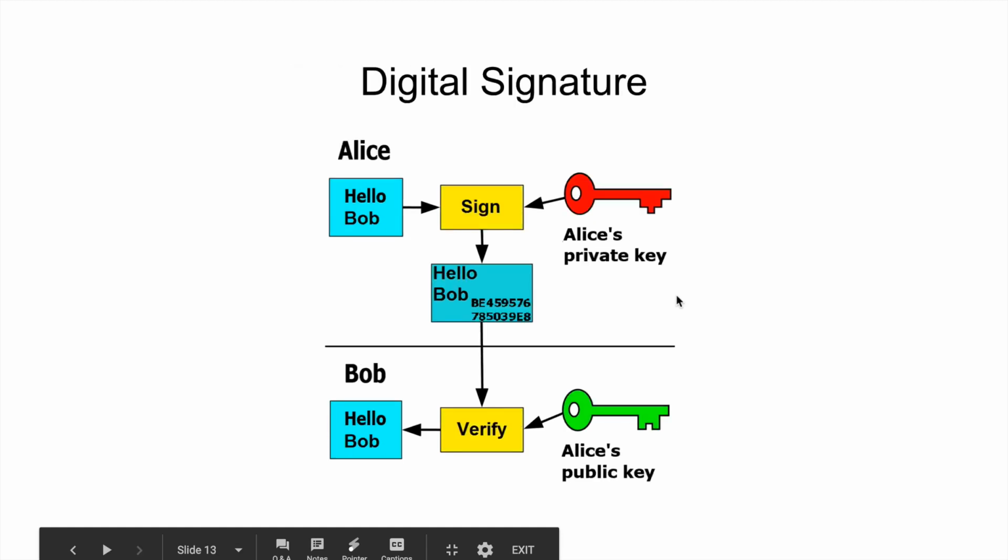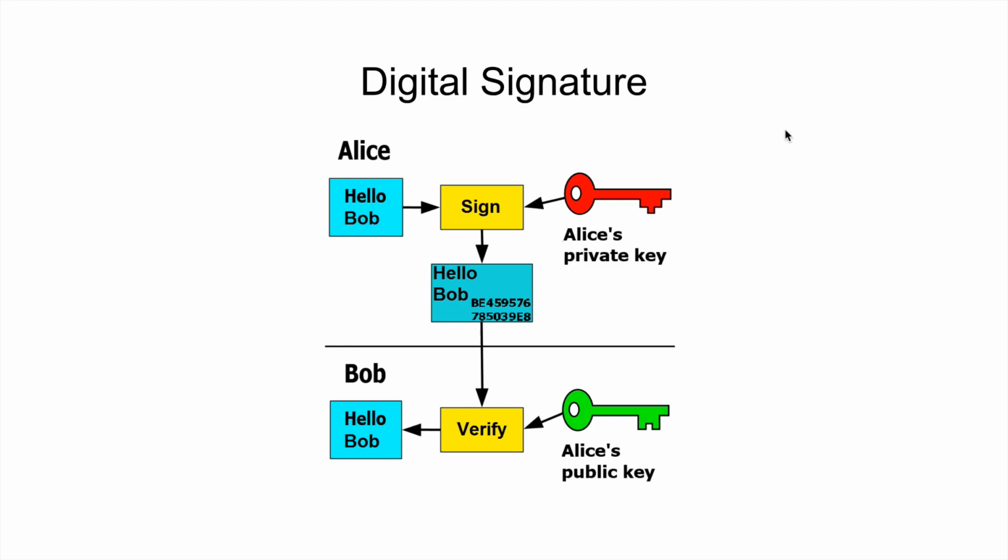Okay. So let's talk about how it works in a digital signature fashion, because this is how transactions are authenticated on the blockchain. I'm going to sign something with my private key and create a signature that's going to get sent along with the transaction. So Alice actually creates a message and signs it with her private key.